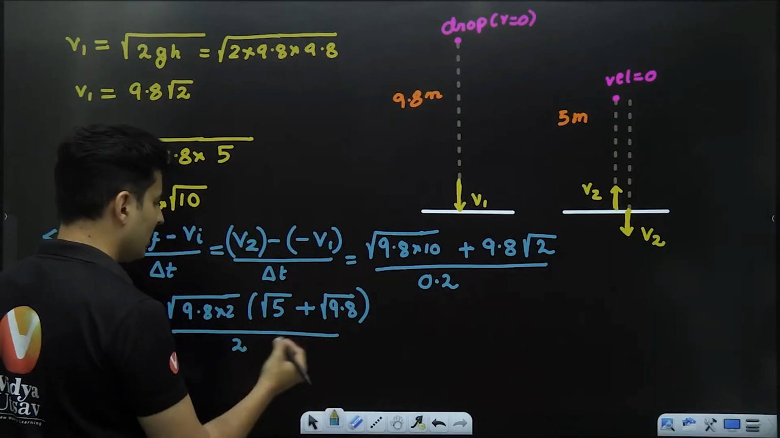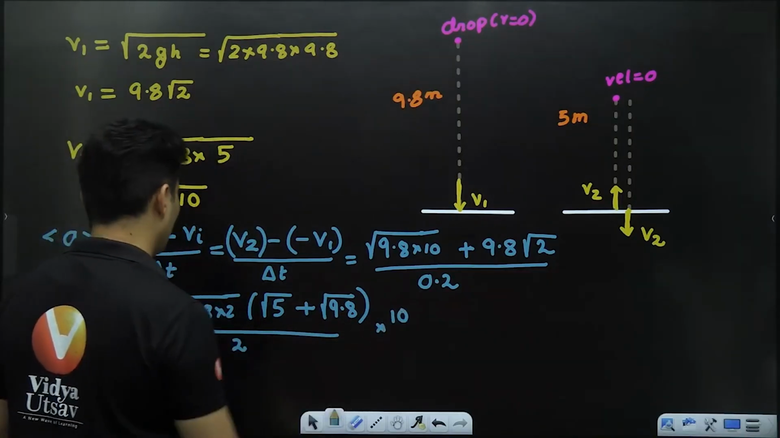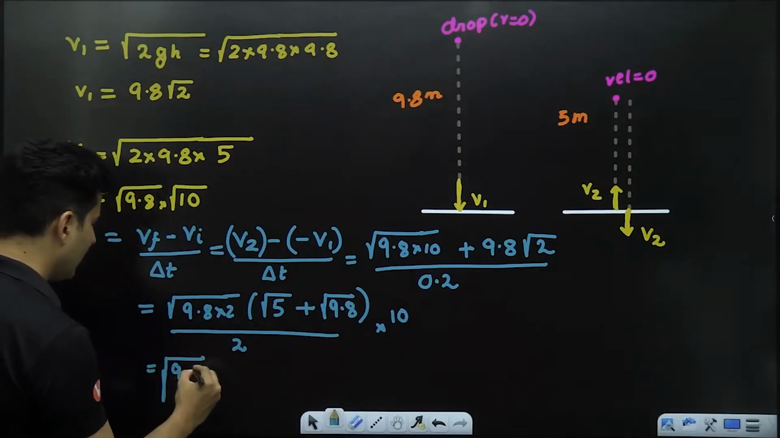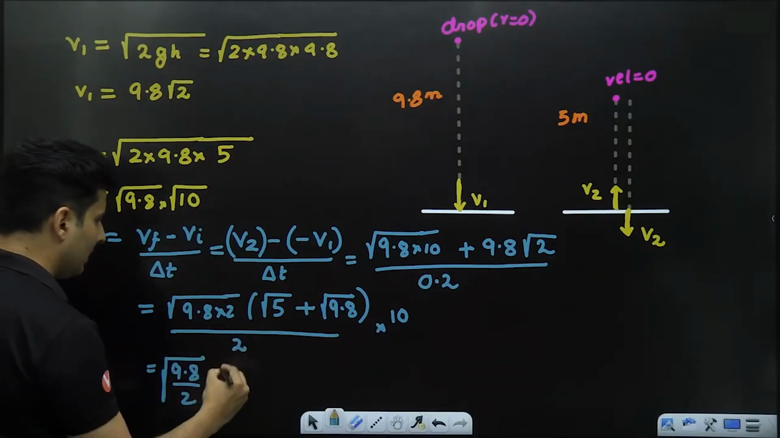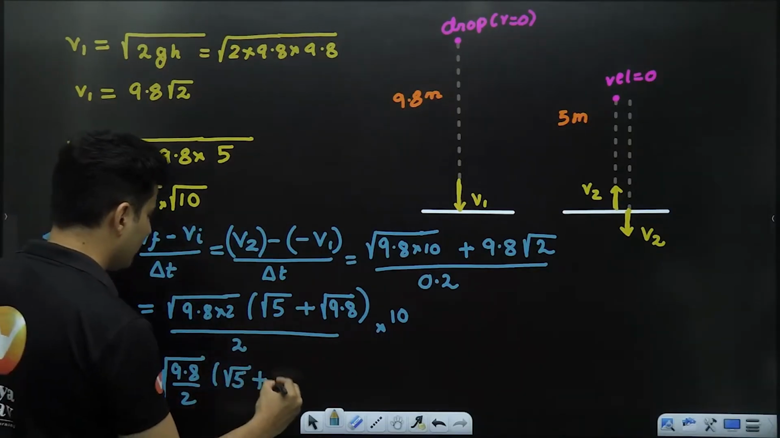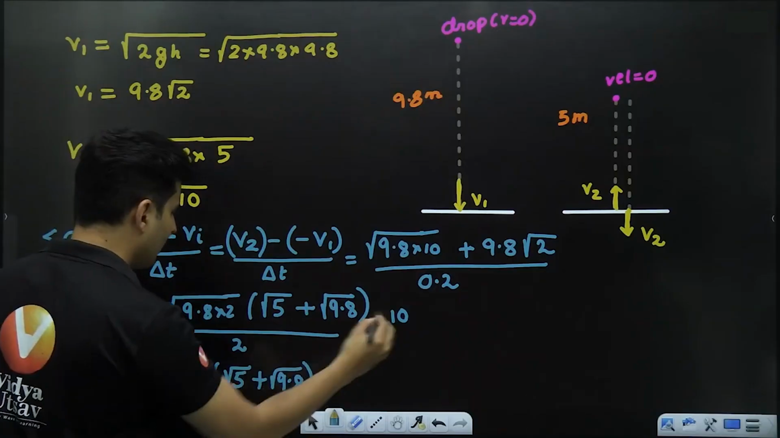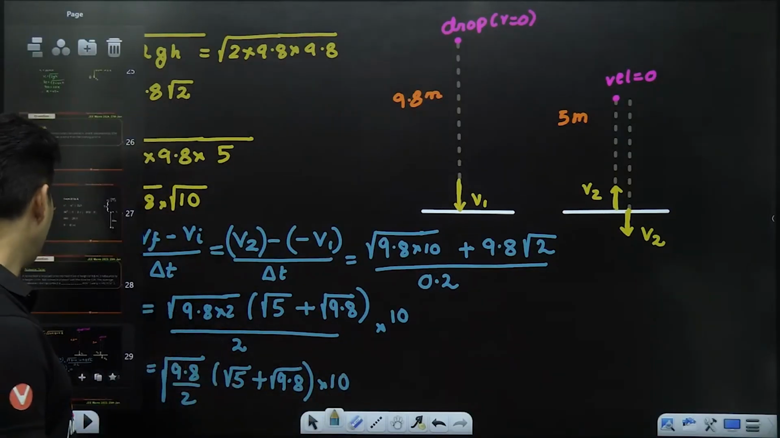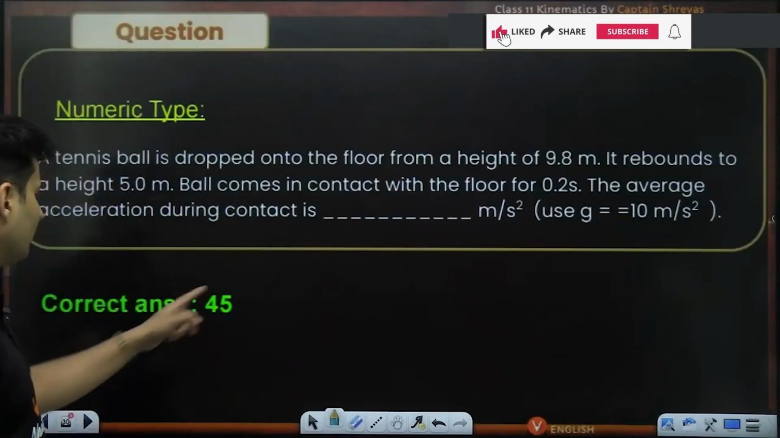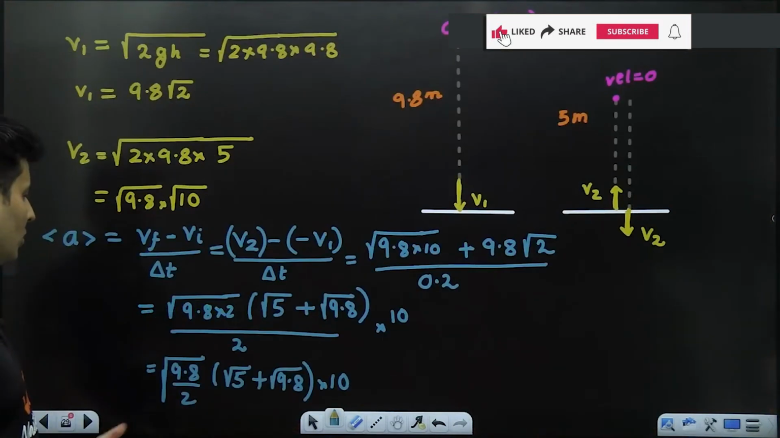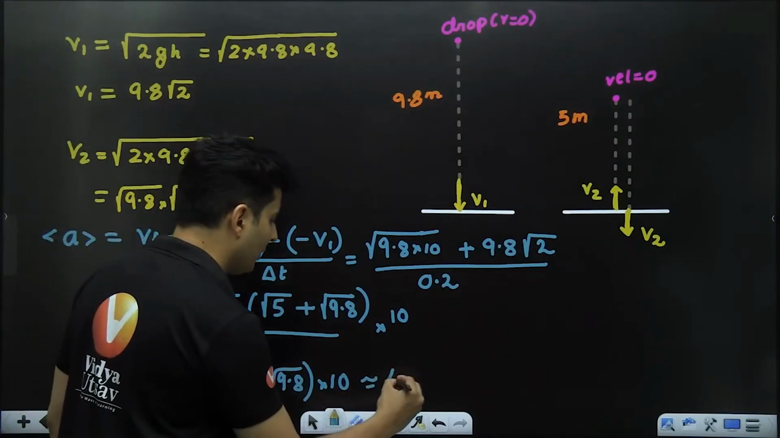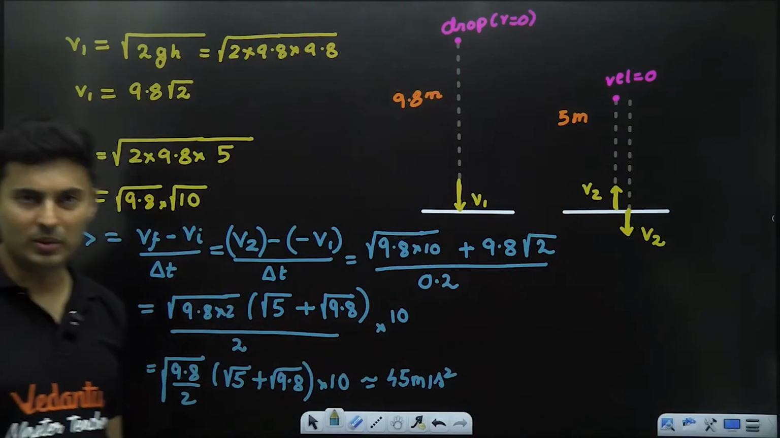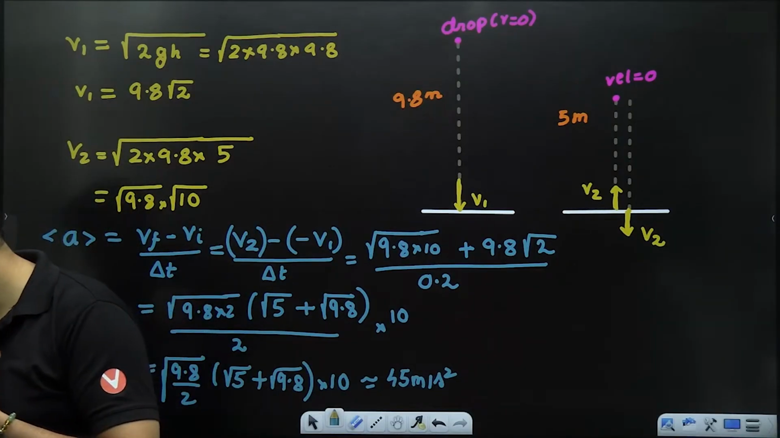0.2 is nothing but 2 divided by 10, so 10 will go on the top. So if you want, you can cancel this root 2. So it will become root of 9.8 by 2, and this will be root 5 plus root 9.8. This whole thing will be multiplied by 10. If you find out that value after calculation, it will come close to approximately 45 meters per second squared. But this is how you can do it. Is this absolutely clear, everyone?